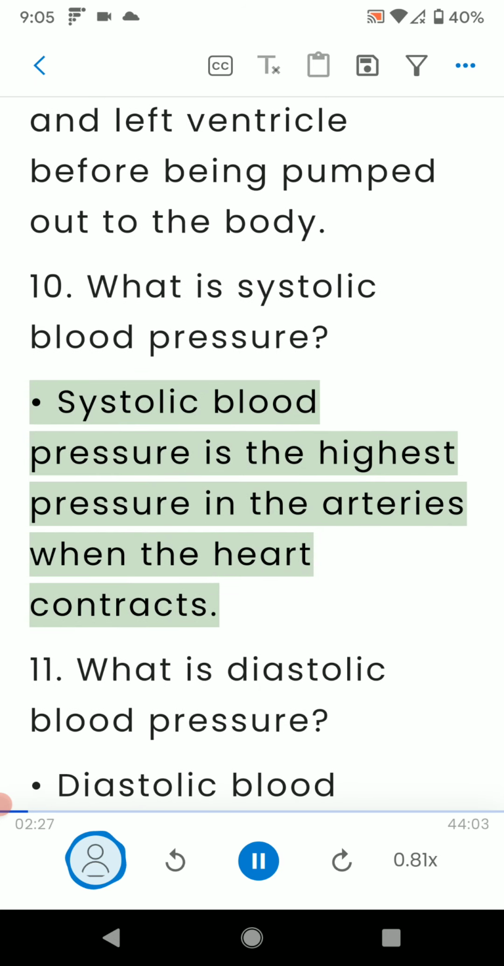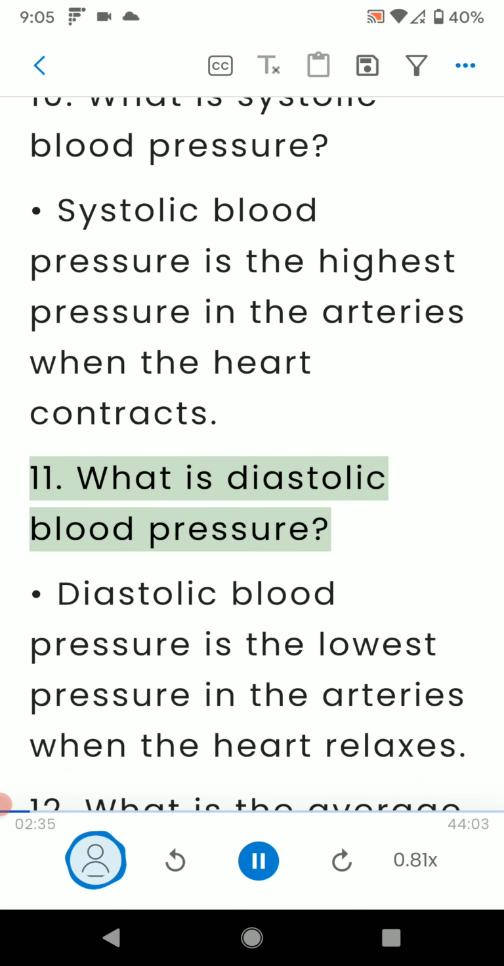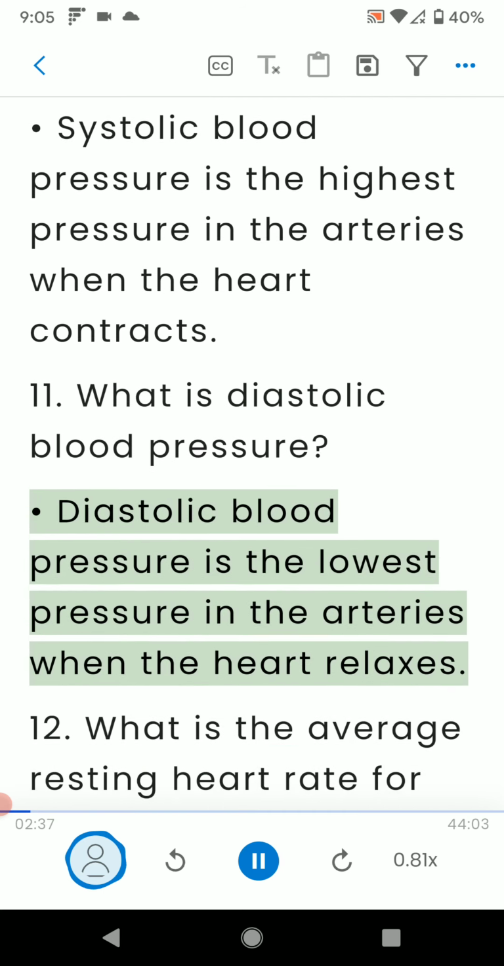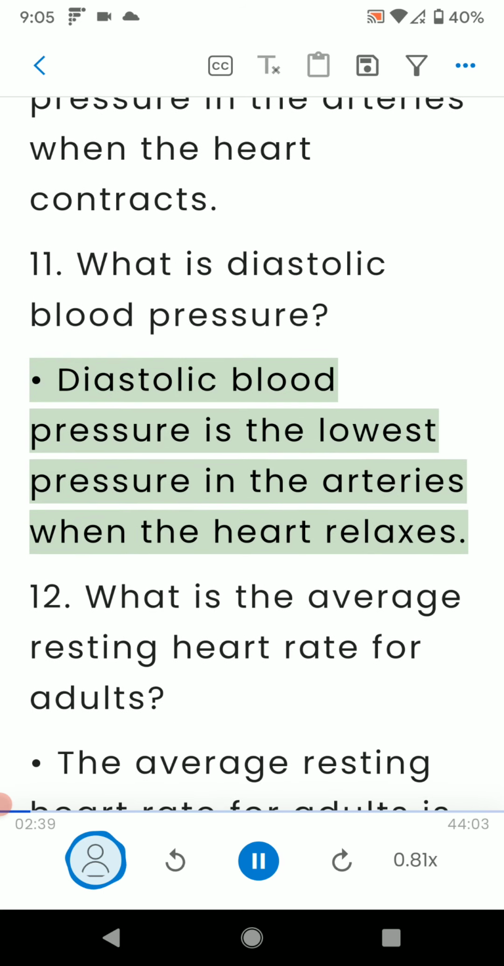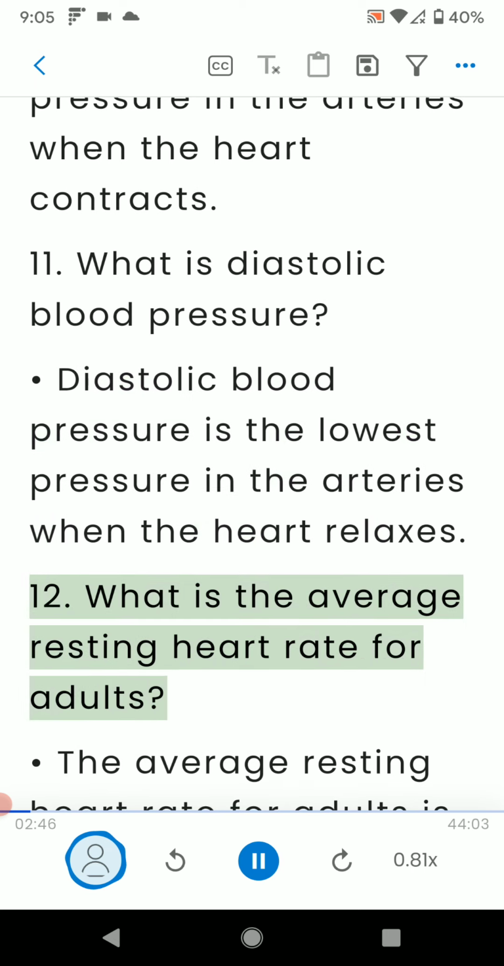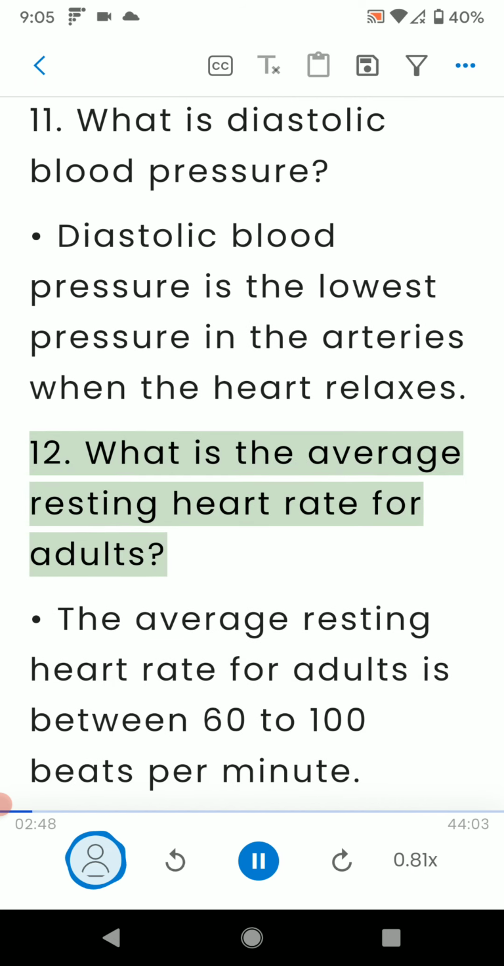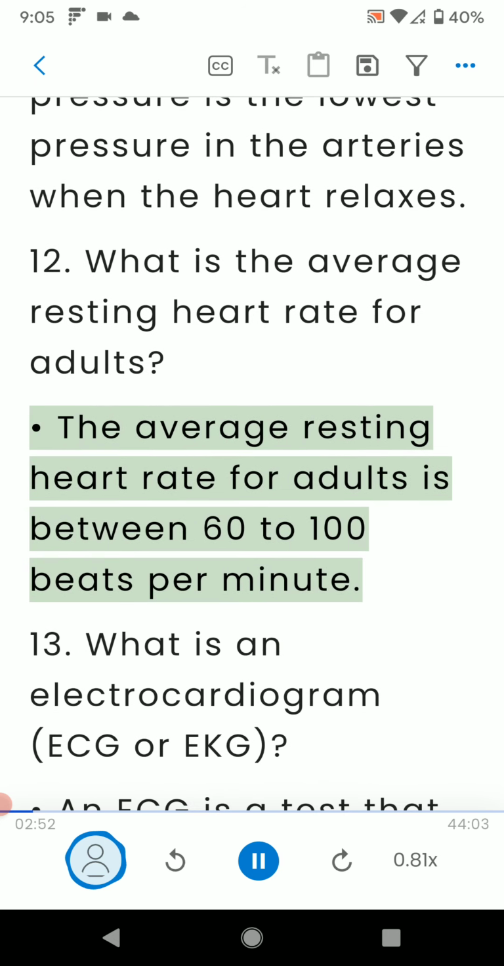Systolic blood pressure is the highest pressure in the arteries when the heart contracts. 11. What is diastolic blood pressure? Diastolic blood pressure is the lowest pressure in the arteries when the heart relaxes. 12. What is the average resting heart rate for adults? The average resting heart rate for adults is between 60 to 100 beats per minute.